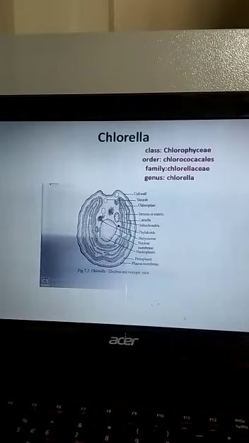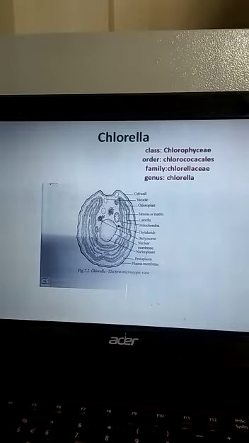These algae have green color and photosynthetic pigments like chlorophyll a as the major pigment, so they are classified under Chlorophyceae. Order Chlorococcales, family Chlorellaceae and genus Chlorella. It's a green alga included under the class Chlorophyceae. The genus name Chlorella was coined by Beijerinck.